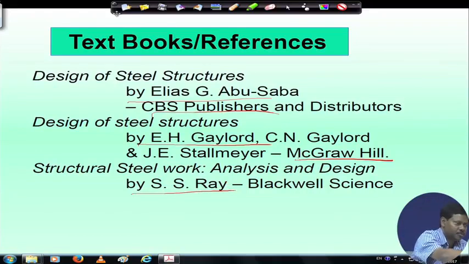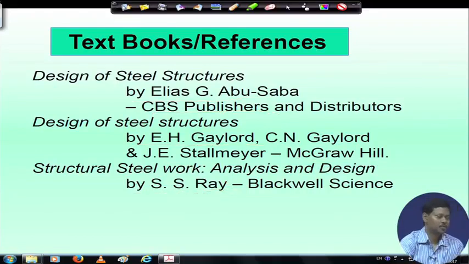However, I will suggest you to at least follow one textbook which has been suggested in the earlier slide, that is either Dr. Subramaniam's book or S. K. Duggal's book.